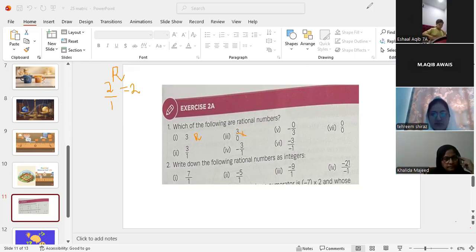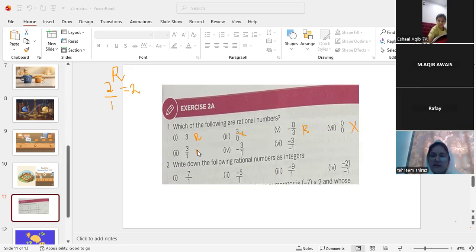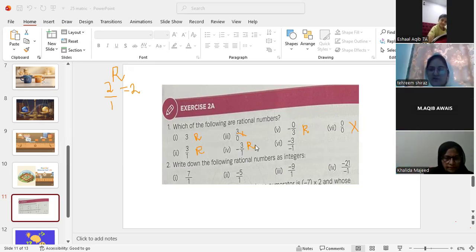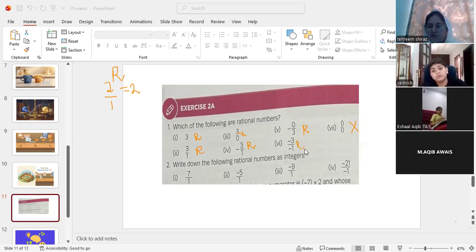Yes, you are absolutely right. If the 0 will be in the denominator, then we will say that this is not a rational number. 0 by 0 is not a rational number. 3 by 1 is a rational number, minus 3 by 1 is a rational number, and minus 3 by minus 1 is also a rational number.